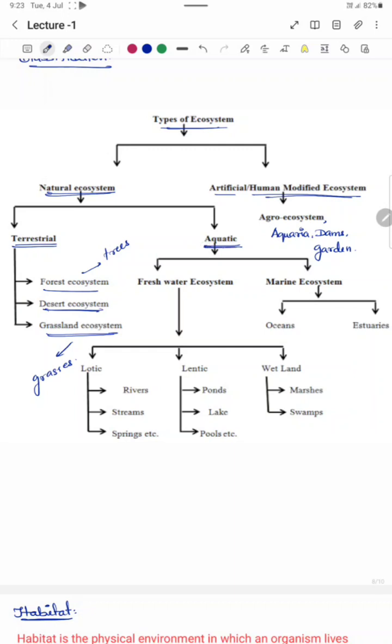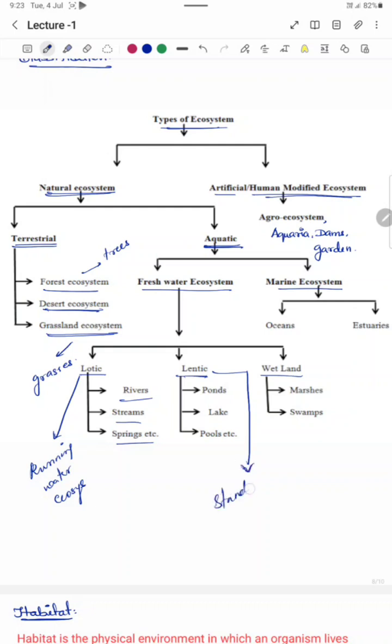And the aquatic ecosystems are further divided into freshwater ecosystem and the marine ecosystem. Freshwater ecosystems are divided into lotic, lentic and the wetlands. Lotic is nothing but the running water ecosystem, like the rivers, streams, springs, etc. Lentic is nothing but the standing water ecosystem.